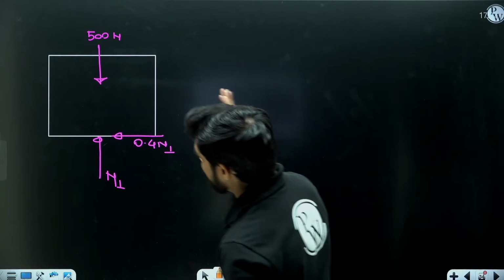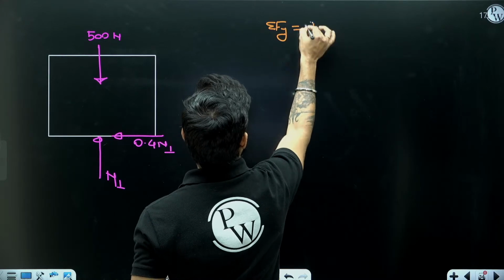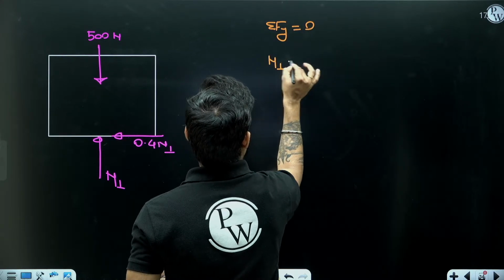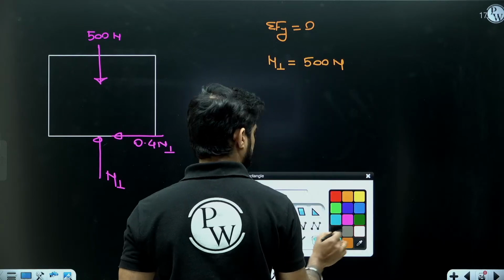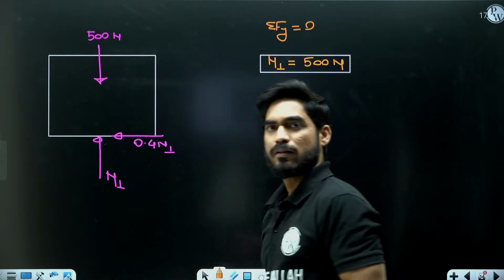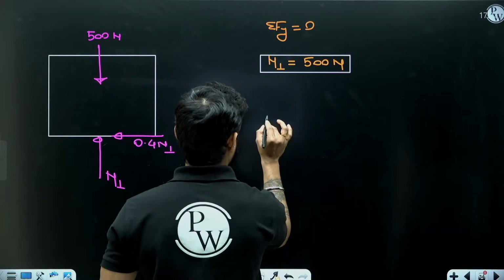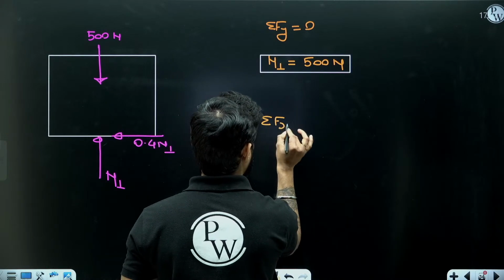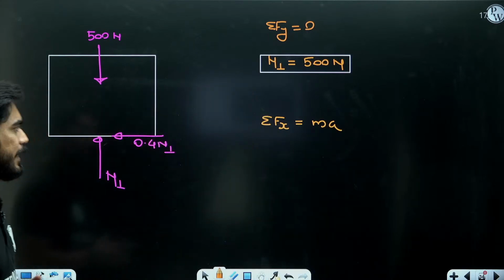So summation of Fy equal to 0 will give you N1 equal to 500 Newton, right? In the y direction it is not moving. It is still static. But in the x direction you cannot say summation of Fx equals 0. Summation of Fx will be equal to Ma, right?